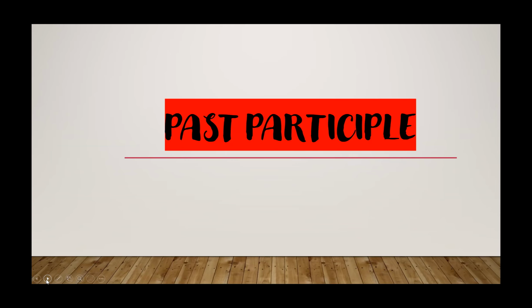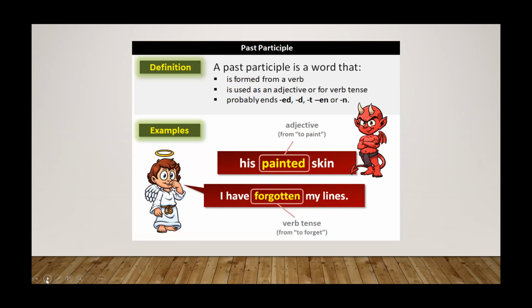Now, let's get to the past participle. What is the past participle? A past participle is a word that is formed from a verb. It is used as an adjective or verb tense, and it probably ends with ed, d, t, n, or en. Now, let's get to the examples.